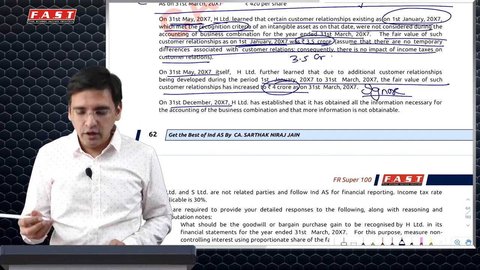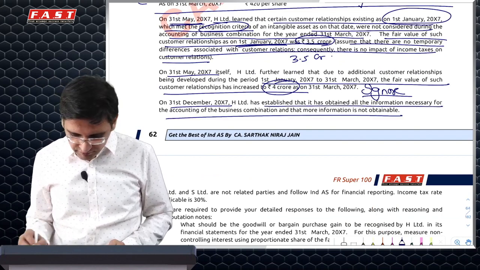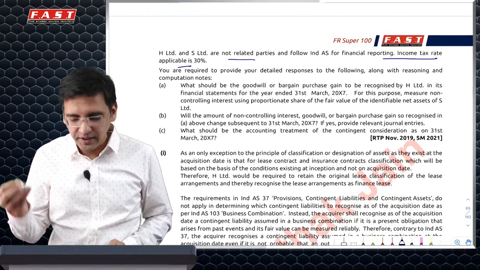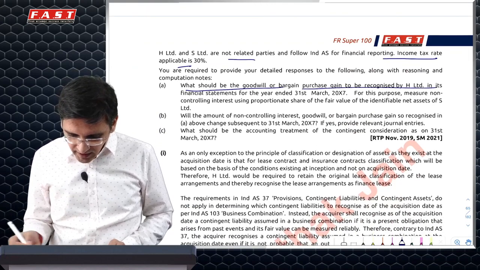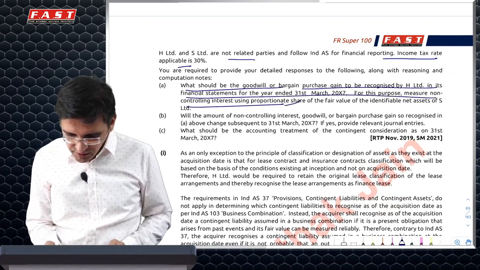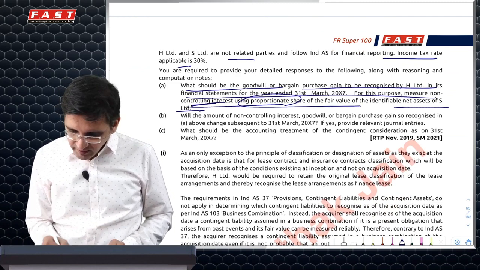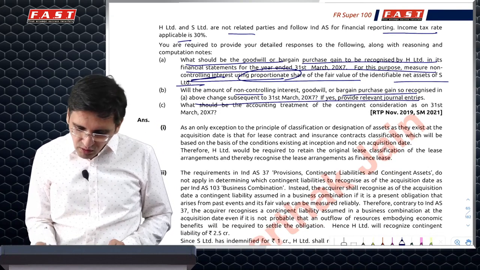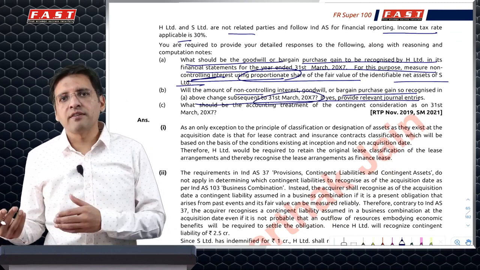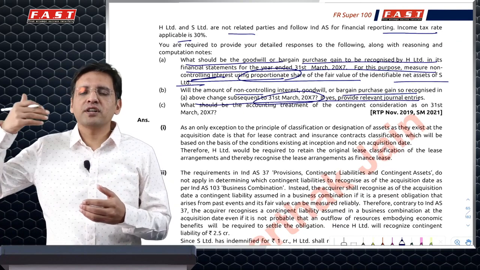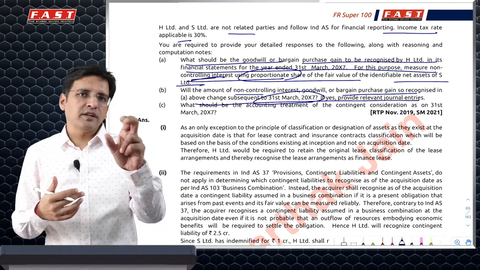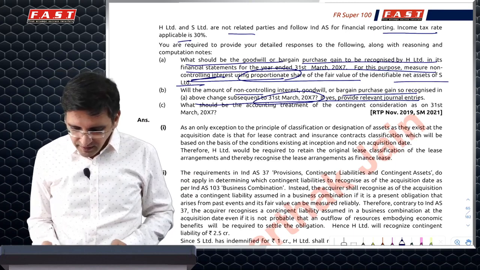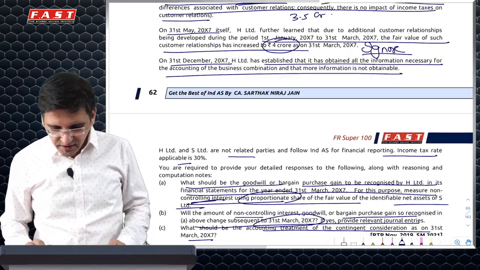31st December 2007, end of measurement period. We have obtained all information. There are no related parties. Tax rate will help you to determine your DTA, DTL. Goodwill and bargain purchase gain is to be calculated using proportionate share for NCI, PSNA. You have to also say what changes will happen post 31st March due to change in your contingent consideration. That is something to be ignored if it is in fixed value of equity share, and due to change in that customer relationship which you have identified. And contingent consideration, what will be the impact?